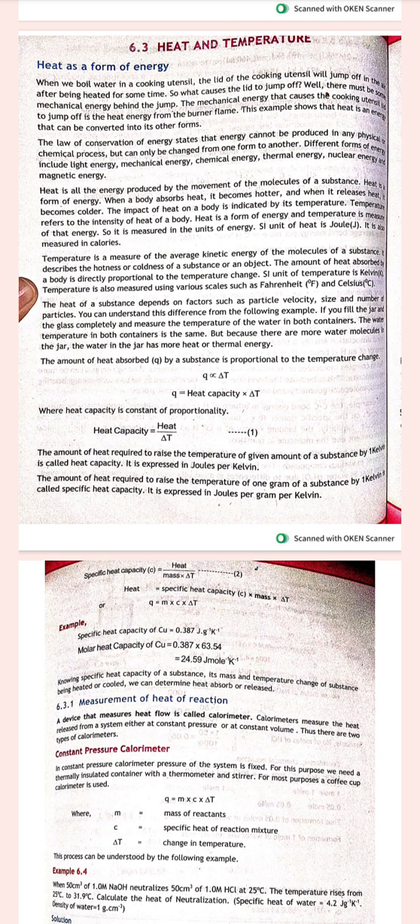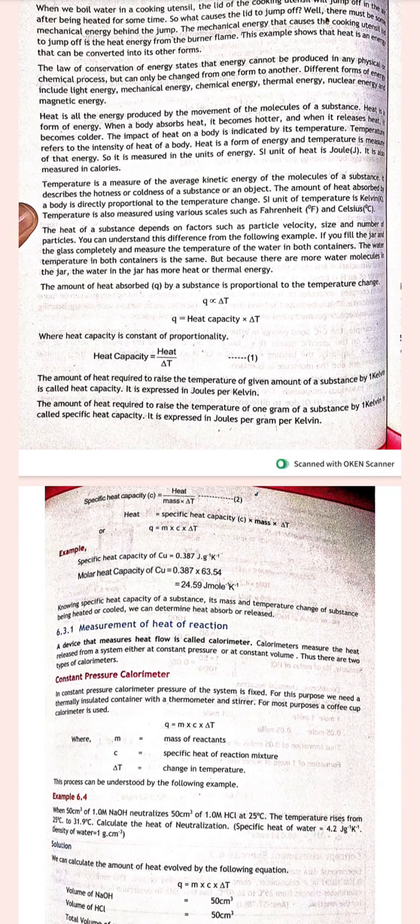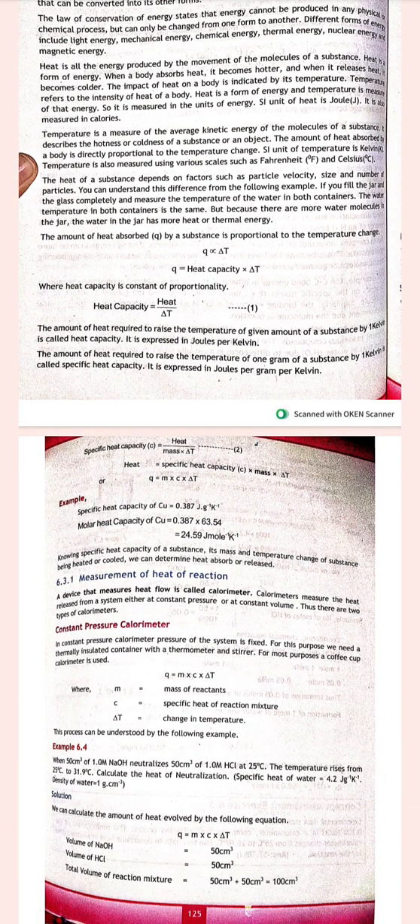So the law of conservation of energy states energy cannot be produced in any physical or chemical process, and it can only be changed from one form to another form. For example, we have different forms of energy: light energy, mechanical energy, chemical, thermal, nuclear, and magnetic. Heat is the energy produced by the movement of molecules. Heat is a form of energy.